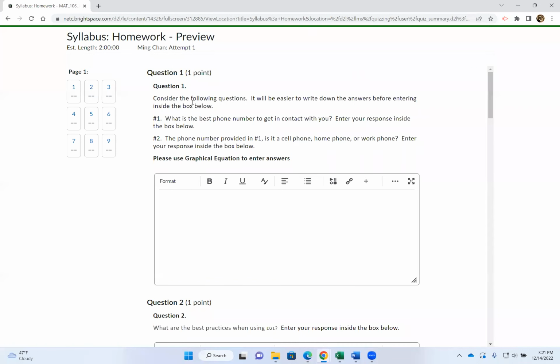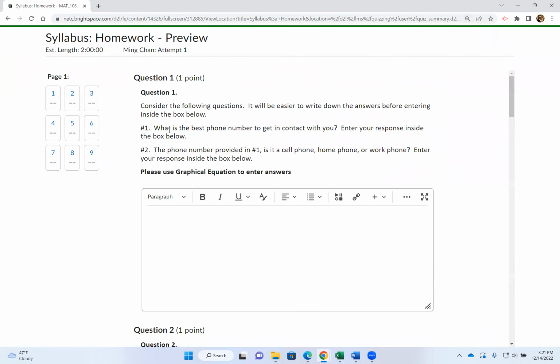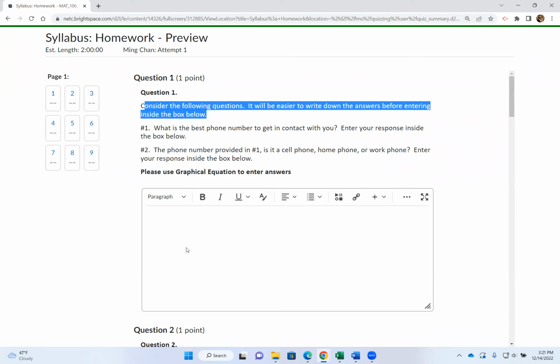Okay, question number 1. Consider the following question. It'll be easier to write down the answer before entering inside the box below. So a lot of homework questions in this class will have this direction. That means I need you to write down the answer on a piece of paper on the side before you enter it. Okay, so number 1, what is the best phone number to get in contact with you? Enter your response inside the box below.